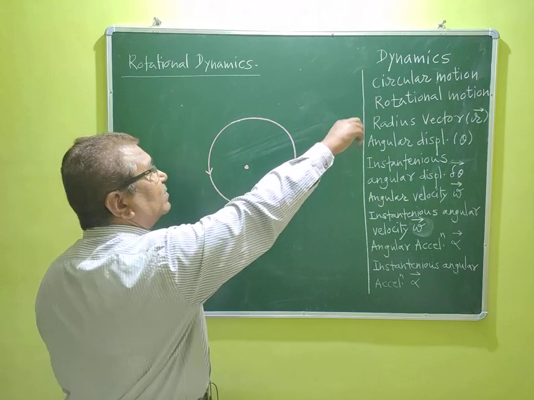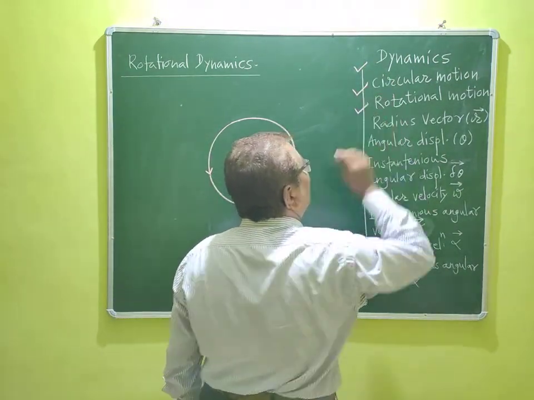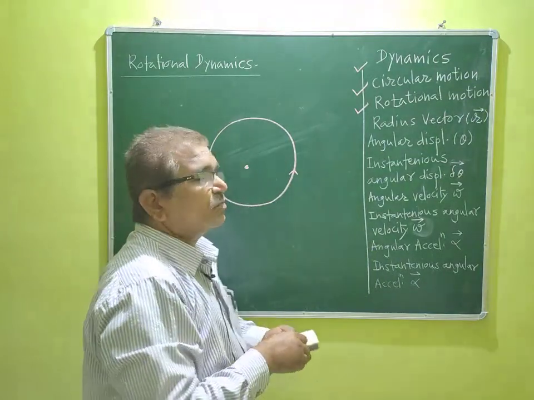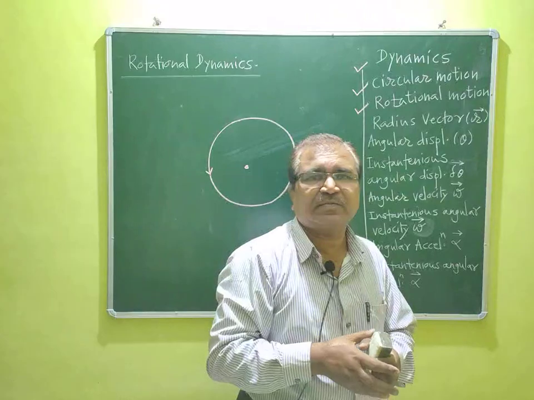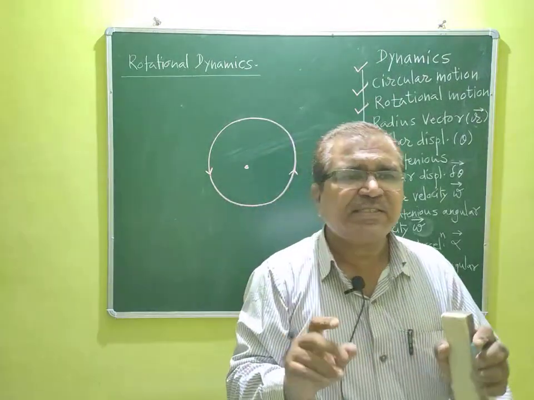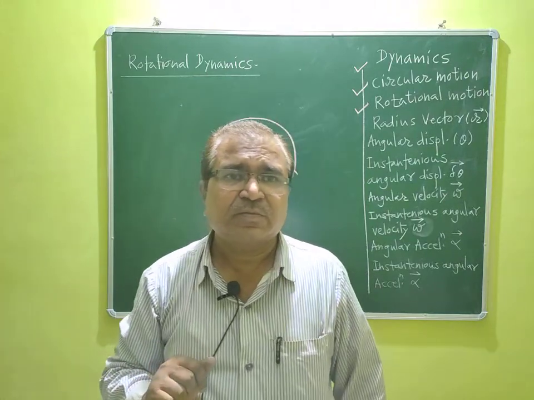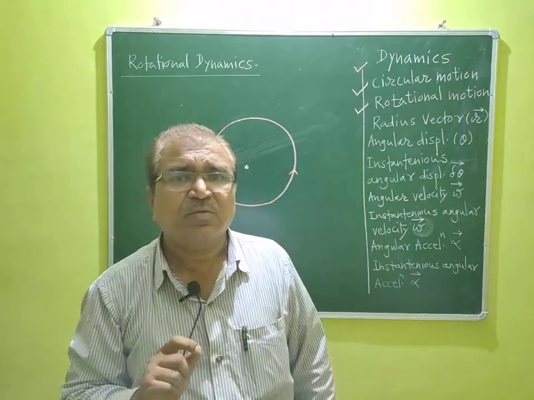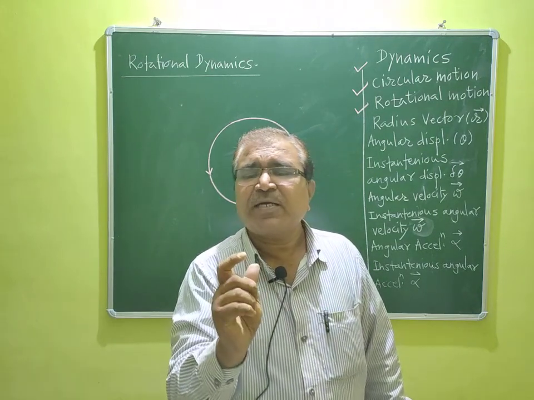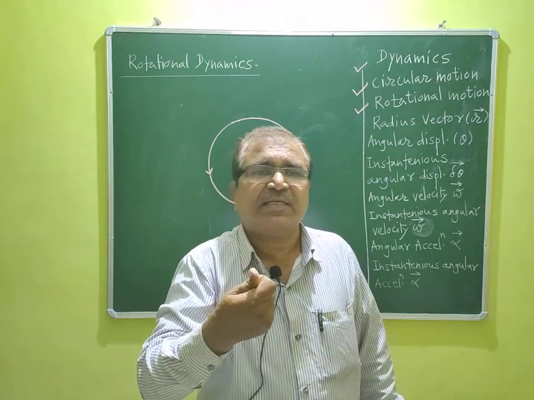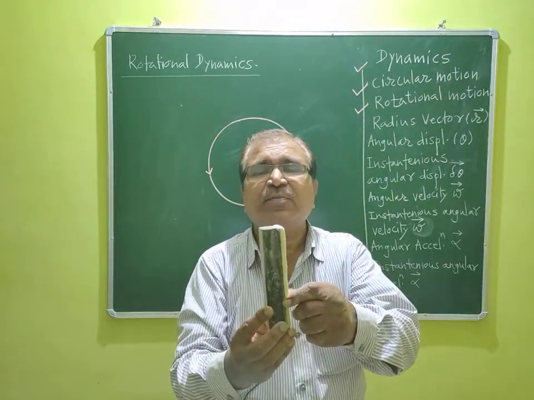Then after learning dynamics and circular motion, now we want to discuss what is rotational motion, dear guys. There is a slight difference between circular motion and rotational motion. What is rotational motion? Rotational motion means a particle spins itself about its own axis. So suppose this is the body.